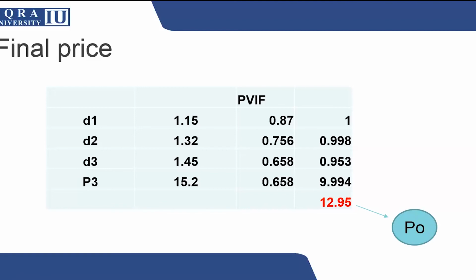Remember that when you are reaching this P naught, keep in mind that you will calculate all the dividends that you are expected to receive in the next years, and you will calculate the price in the year when the dividend is going to be constant. And since we need the present value of all future cash flows, this is the present value interest factor that I calculated with the help of the investor's required return that was given in the question, 1.15, and these are the discounted values. Once you sum it, your price will come out.